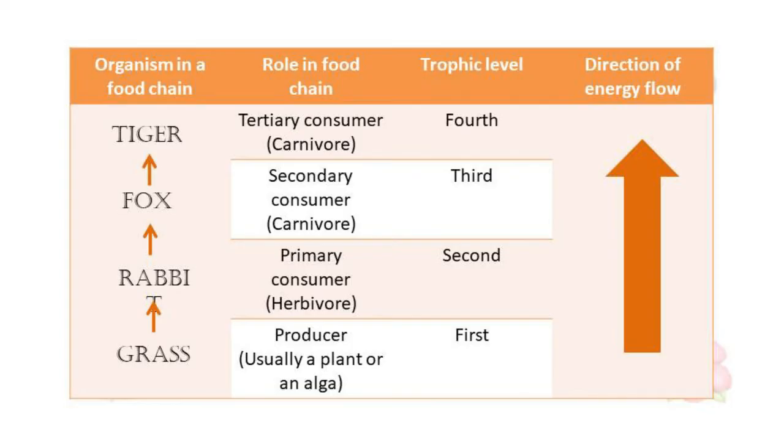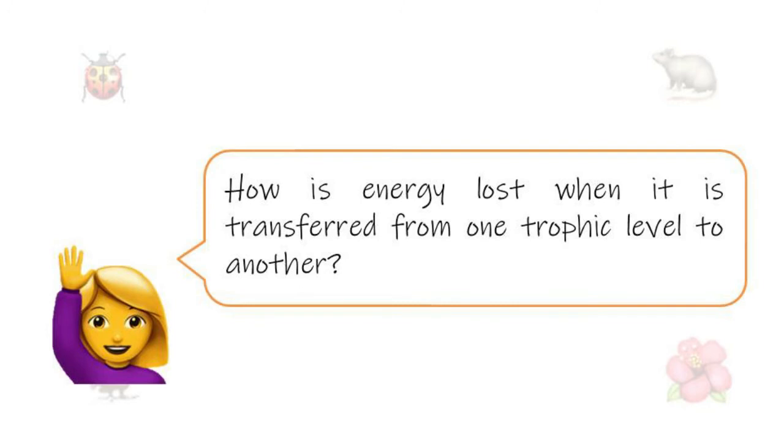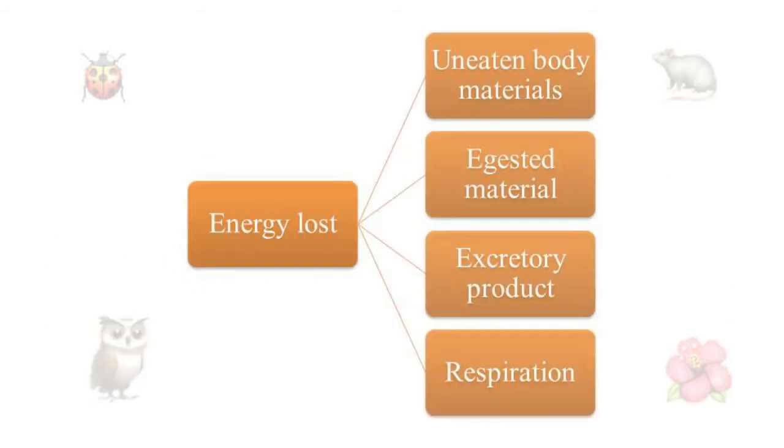Only a very small proportion of energy, usually less than 10%, is transferred from one trophic level to the next. Therefore, less energy is available to organisms at a higher trophic level. So how is energy lost when it is transferred from one trophic level to another? There are 4 ways for energy to get lost: uneaten body materials, digested materials, excretory products, and respiration.